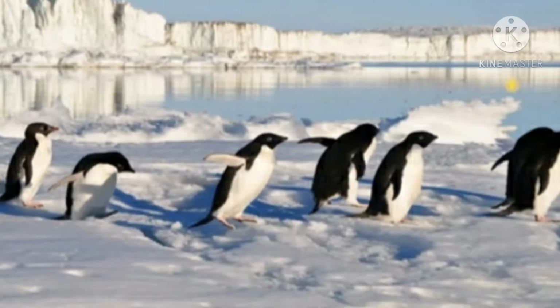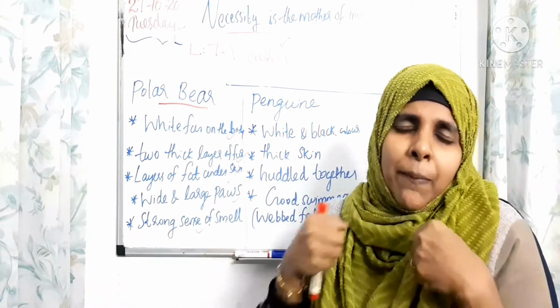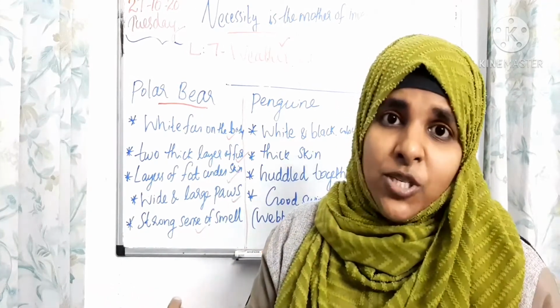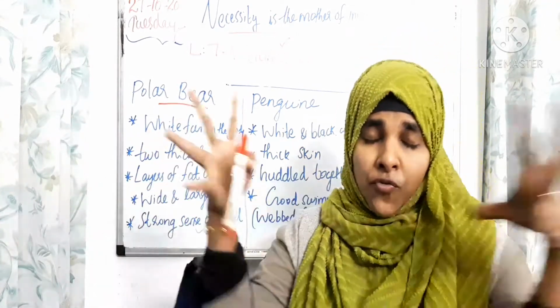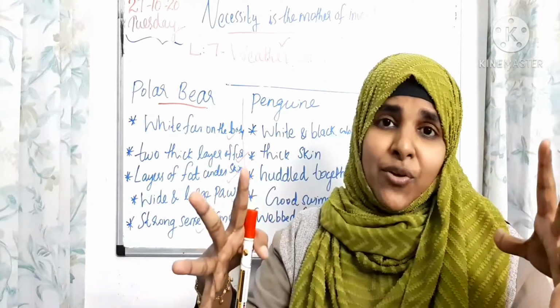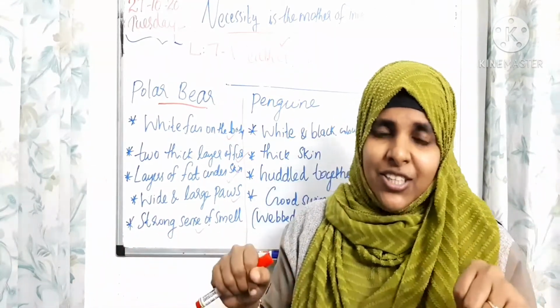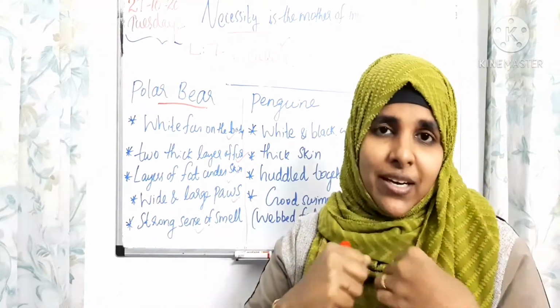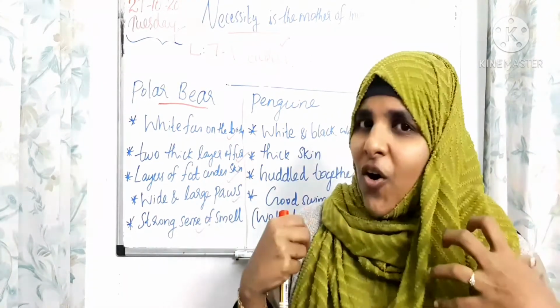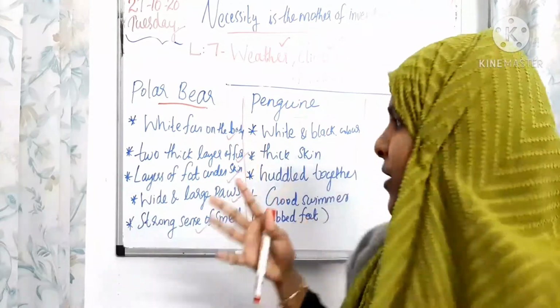Huddled means they move in a group, together. Why, children? To keep their body warm. Suppose you are sitting in a hall full of people, what do you feel? Very hot. Like that, when they are huddled together, moving together, standing together, they feel hot. That is to keep their body warm.